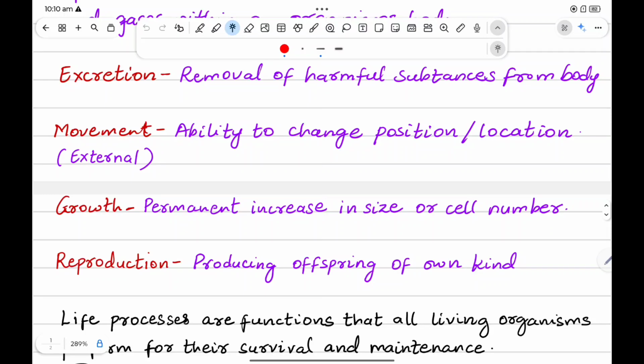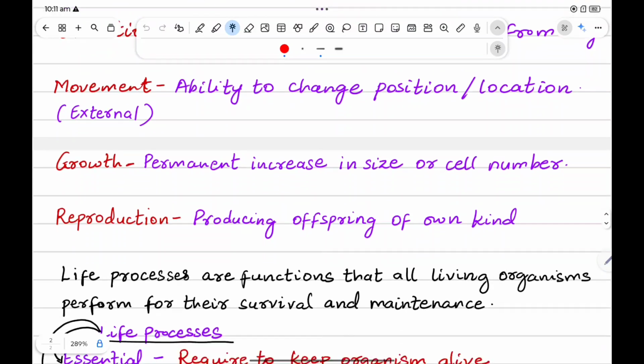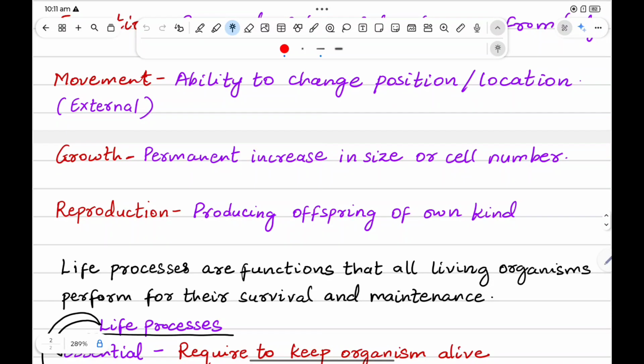Growth. Growth is a permanent increase in size or cell number. Reproduction. Reproduction is producing offspring of its own kind. And these life processes are functions that all living organisms perform for their survival and maintenance.